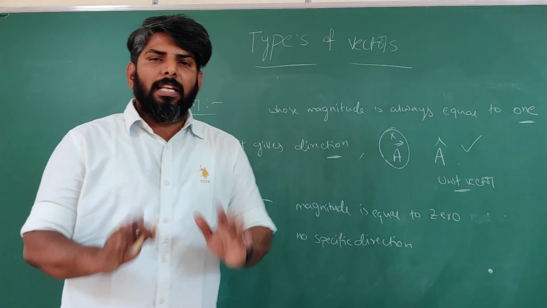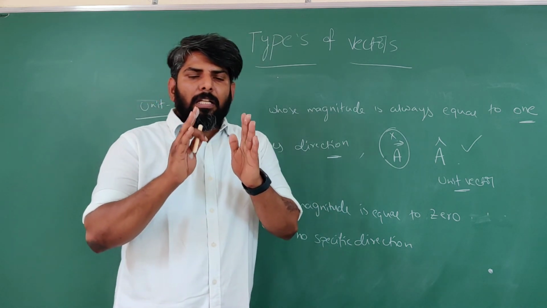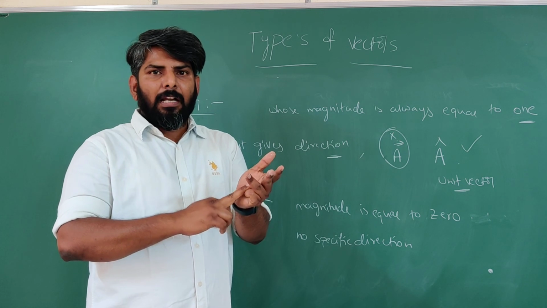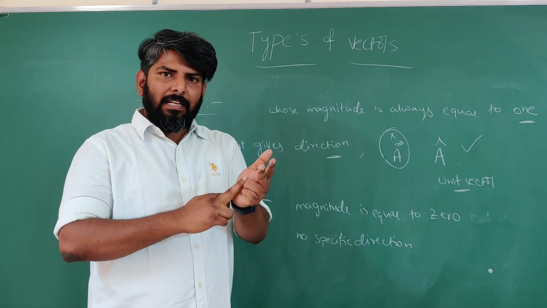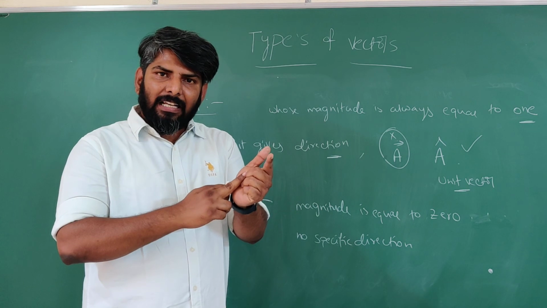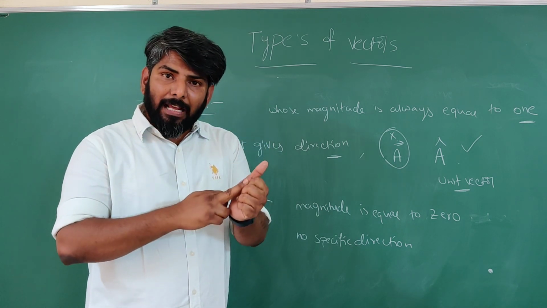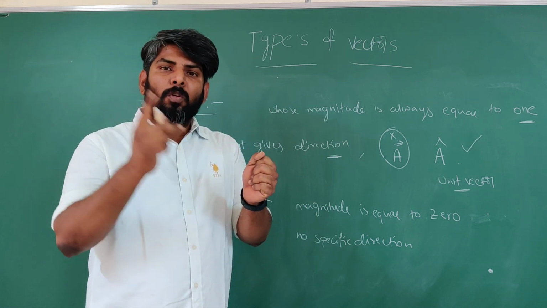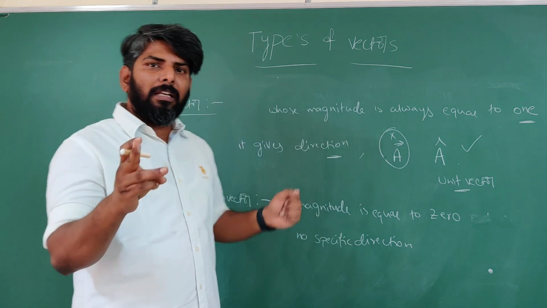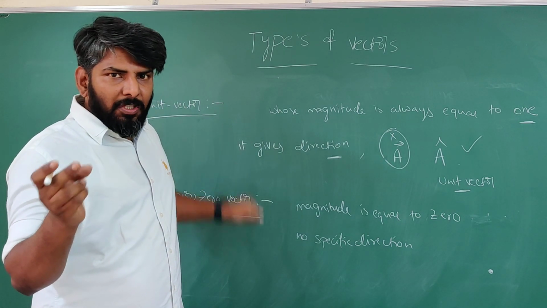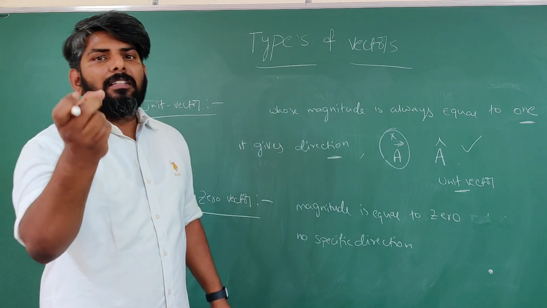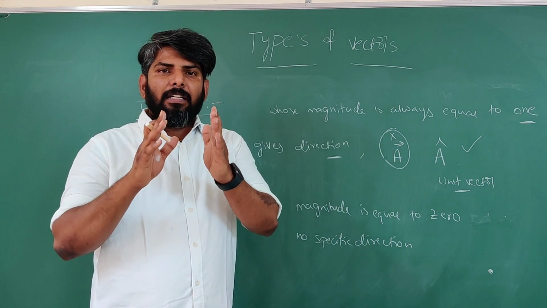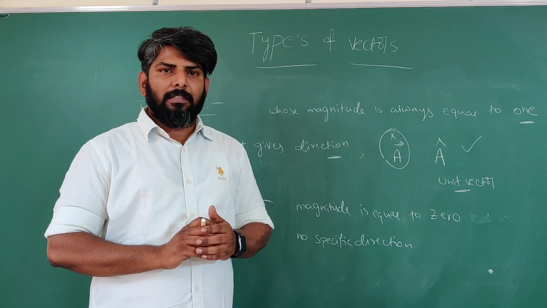Got it? So totally, how many types of vectors are there? Equal vectors, right? Next one, unequal vectors. Next one, parallel vectors. Next one, anti-parallel vectors. Next one, collinear vectors. Next one, coplanar vectors. Next one, unit vector. Last one, null vector or zero vector. Got it? These are the different types of vectors, 8 types of vectors. Okay.